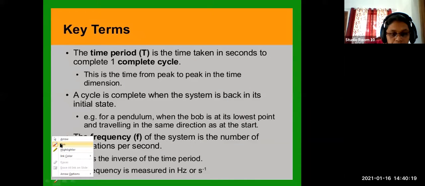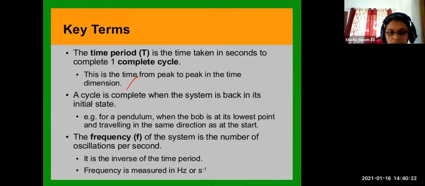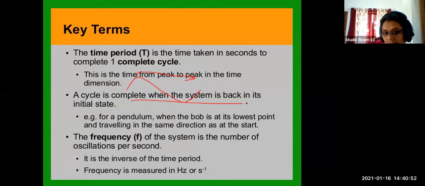So if you represent this, this is one complete wave. One crest and one trough is one complete wave. So for this complete wave to travel, how much time is taken? That is known as time period. And this also we can measure from peak to peak in the time dimension. So the same wave from this peak to here, up to here. Suppose this x-axis is representing the time.